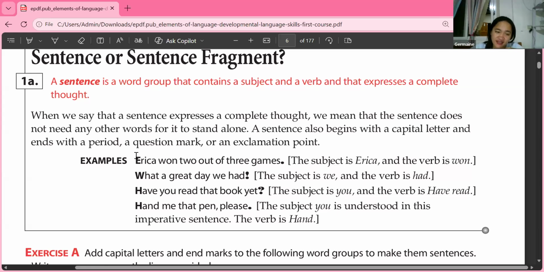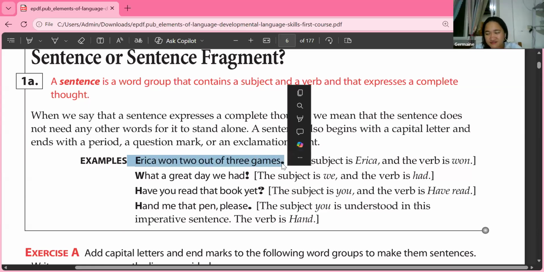The subject in the sentence is Erica. Now, what is the verb? The verb here is won. You can also say the simple predicate is won, containing the verb. The complete predicate here is won 2 out of 3 games. So this is a sentence. Why? Because it is complete. It can stand alone. It has a subject and it has the verb, or the predicate, in the sentence. Okay?